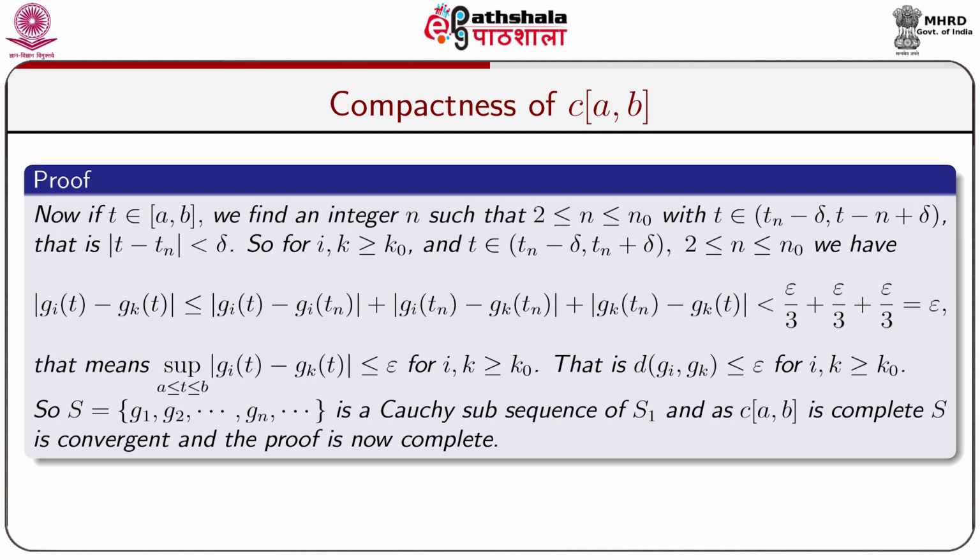So S = {g_1, g_2, ..., g_n, ...} is a Cauchy subsequence of S_1, and as C[a, b] is complete, S is convergent, and the proof is now complete.